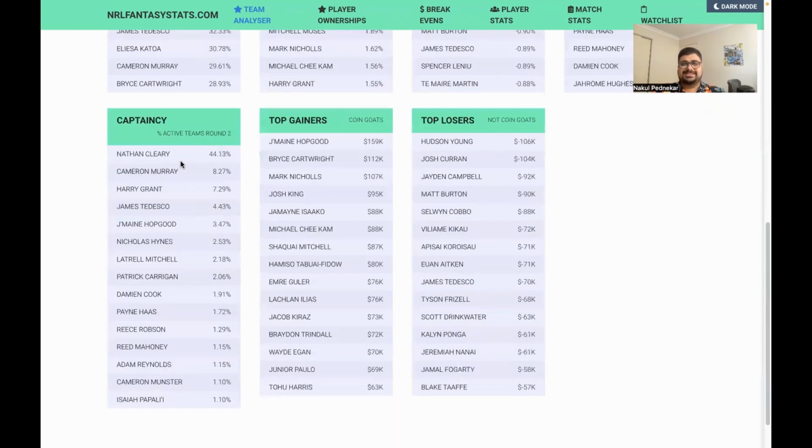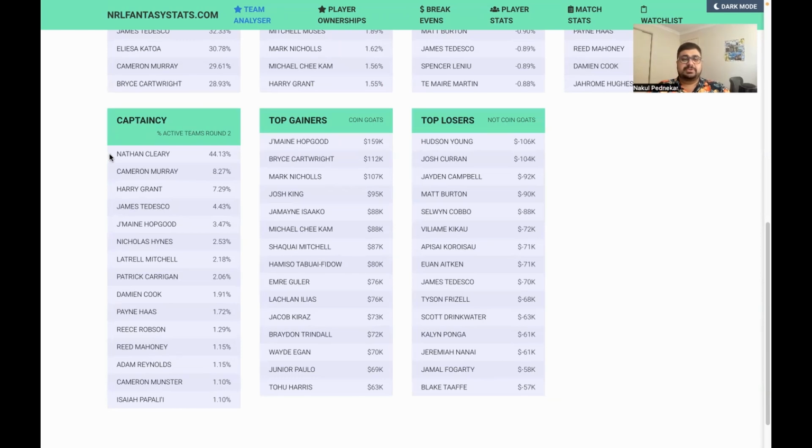Aside from that, captaincy. This makes me a little bit frustrated. So again, as I just mentioned in fantasy, I didn't captain Cleary. Sorry, I don't have Cleary at all. So I thought, all right, well, I'll go Murray. He'll have to play big minutes while the Rabbitohs in round 2 are still down on forwards. And then Murray only got like a handful of points more than Cleary, which was annoying.